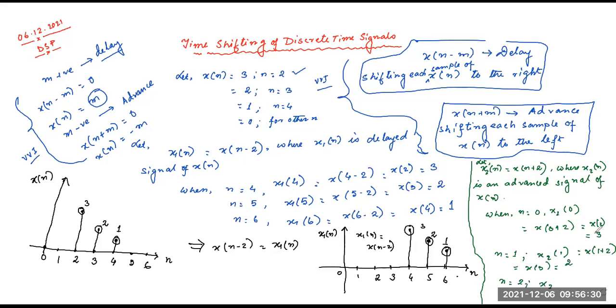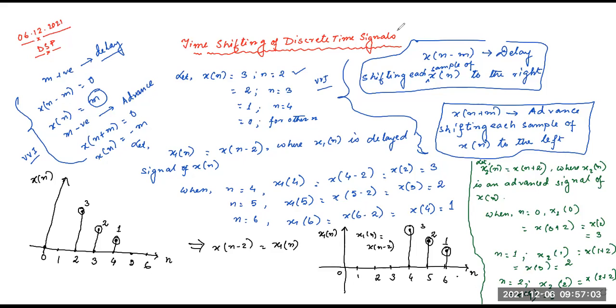At that time, x of n plus 2, that is equal to x of 2 plus 2, that is equal to x of 4. This is x of 4. So what is the value of x of 4? That is equal to 1.